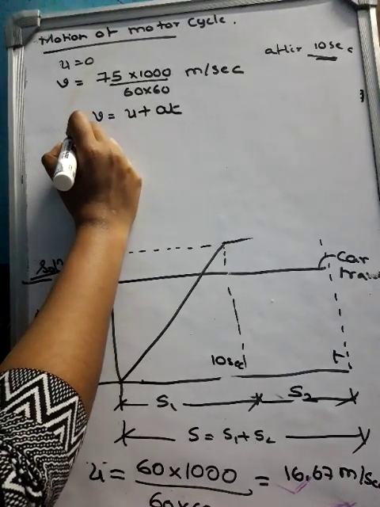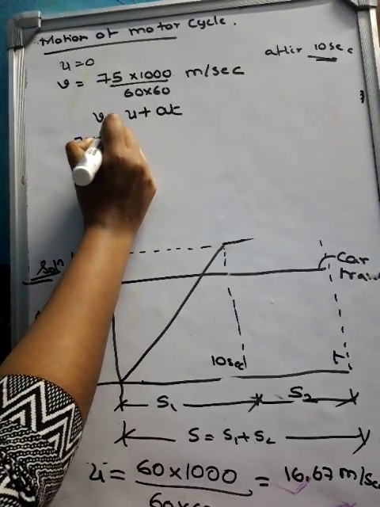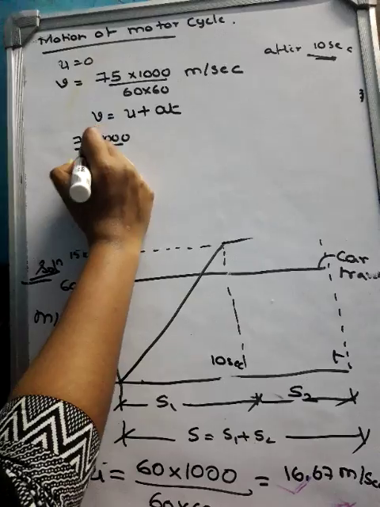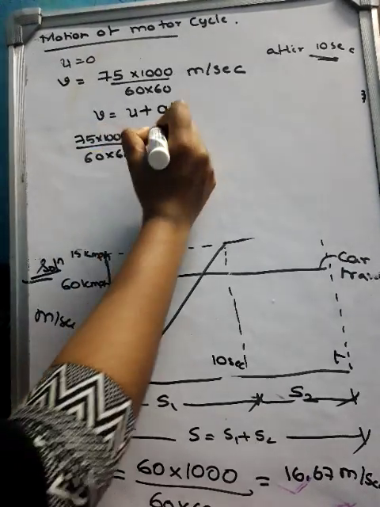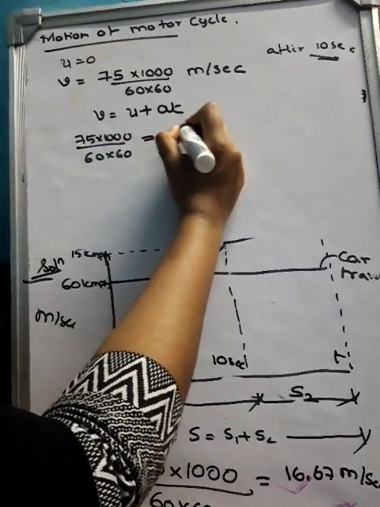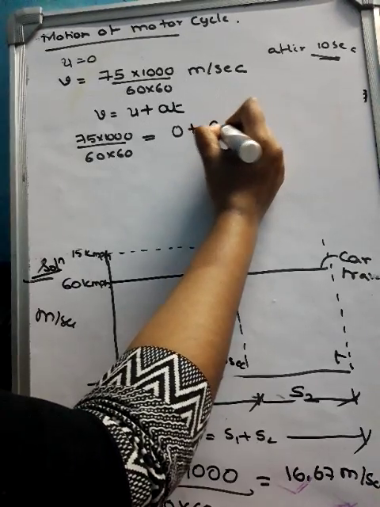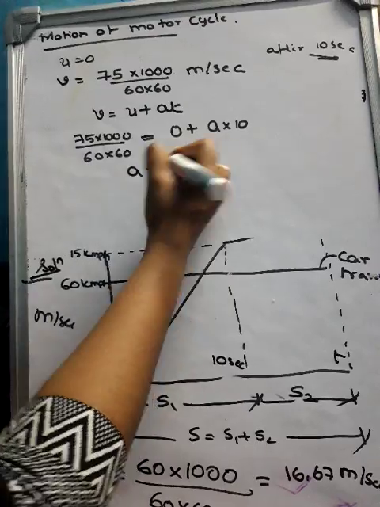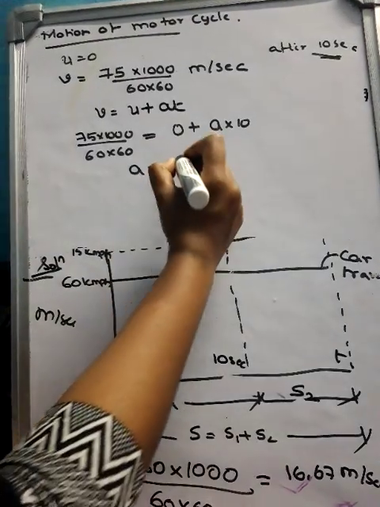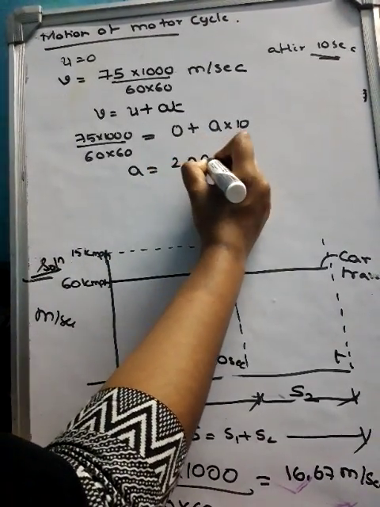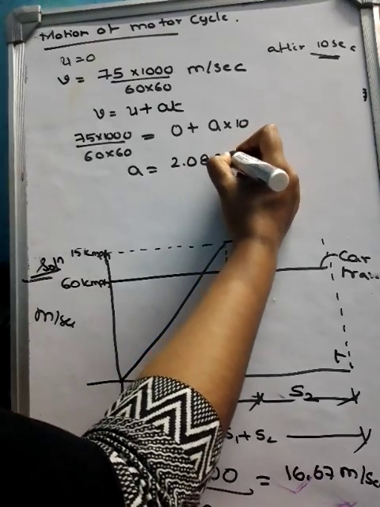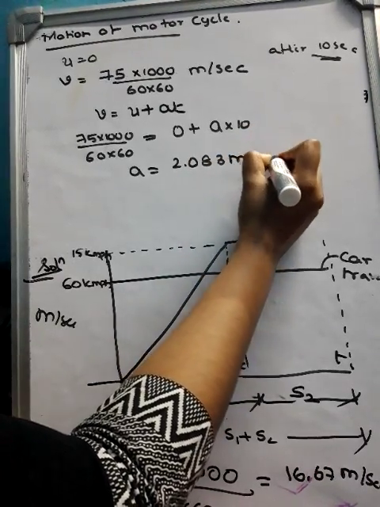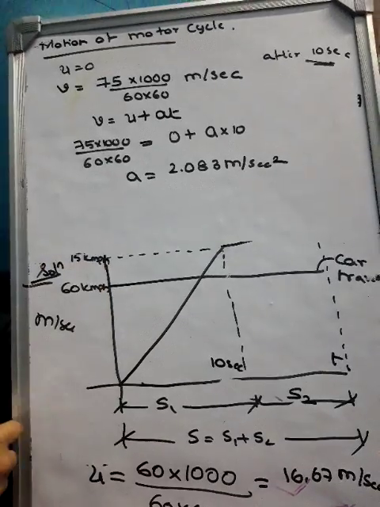So v is equal to 75 into 1000 divided by 60 into 60, u is equal to 0, acceleration we are supposed to calculate, and t will be equal to 10. So a will be 2.083 meter per second square.